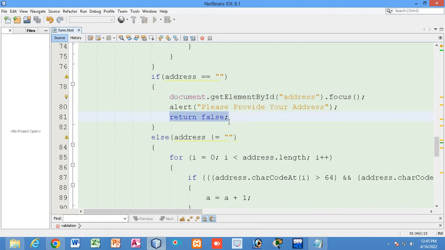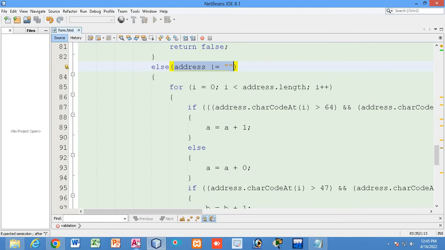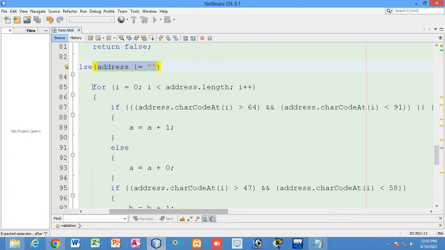And validation returns false, that means next page will not appear. We will be shifted to the same page. We will be focused to the same page. Next page will not come. Now else, if we provide some data, then it will be checked. How? We have taken a for loop here.